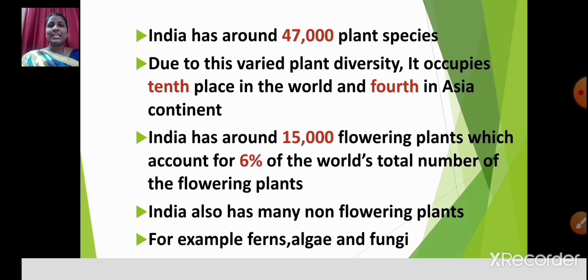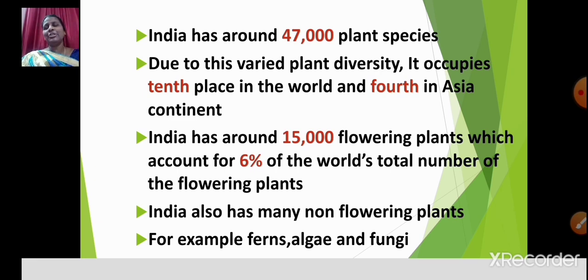India has around 47,000 plant species. Due to this varied plant diversity, it occupies 10th place in the world and 4th in Asia continent. India has around 15,000 flowering plants, which account for 6% of the world's total number of flowering plants. India also has many non-flowering plants, for example, ferns, algae and fungi.